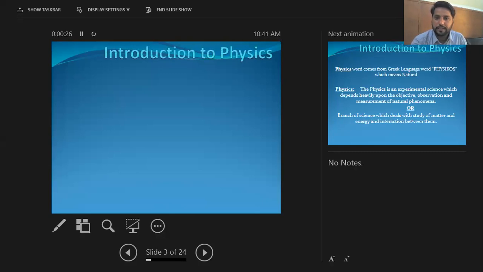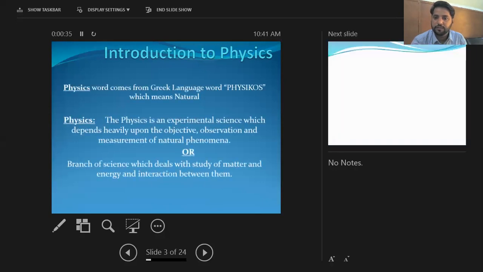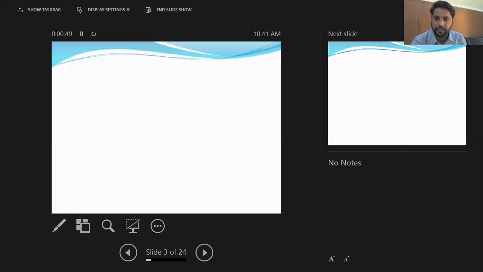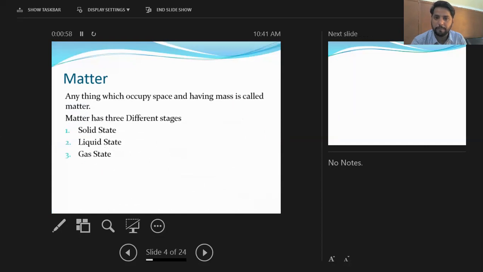The word physics has been taken from the Greek word physikos, which means natural. Physics is an experimental science which depends heavily upon the observation and measurement of natural phenomena. A simple definition: the branch of science which deals with the study of matter and energy and the interaction between them is called physics. Now what is matter? Matter is simply defined as anything which occupies space and has mass.